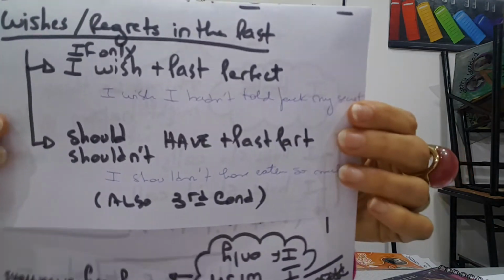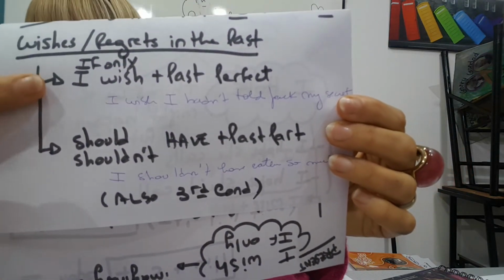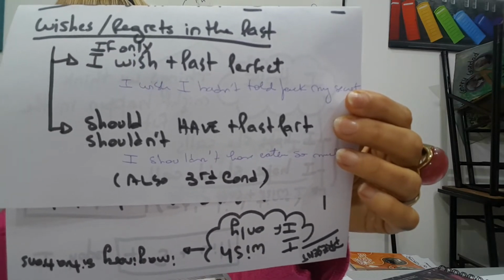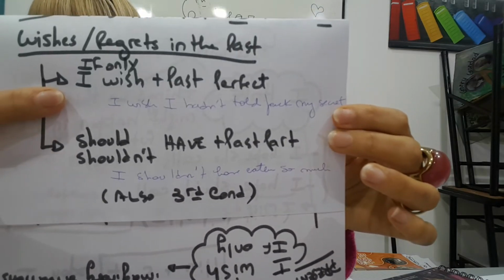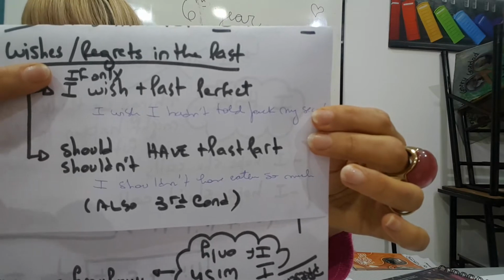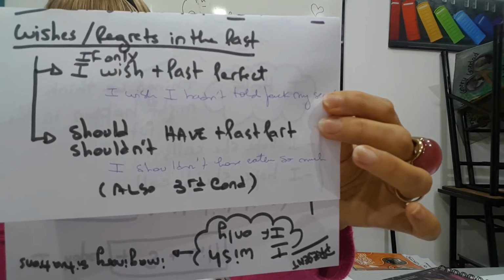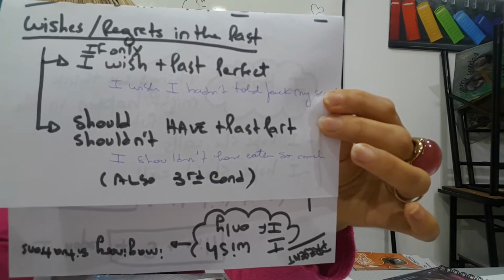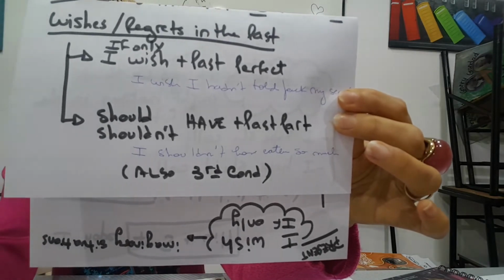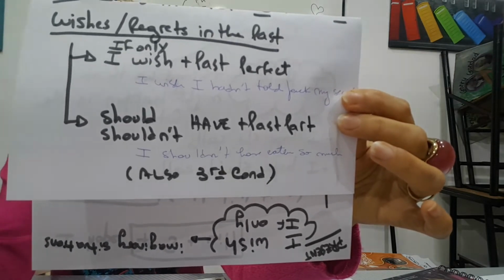We use "I wish" or "if only," plus the past perfect. Remember, the past perfect is "had" and the past participle.